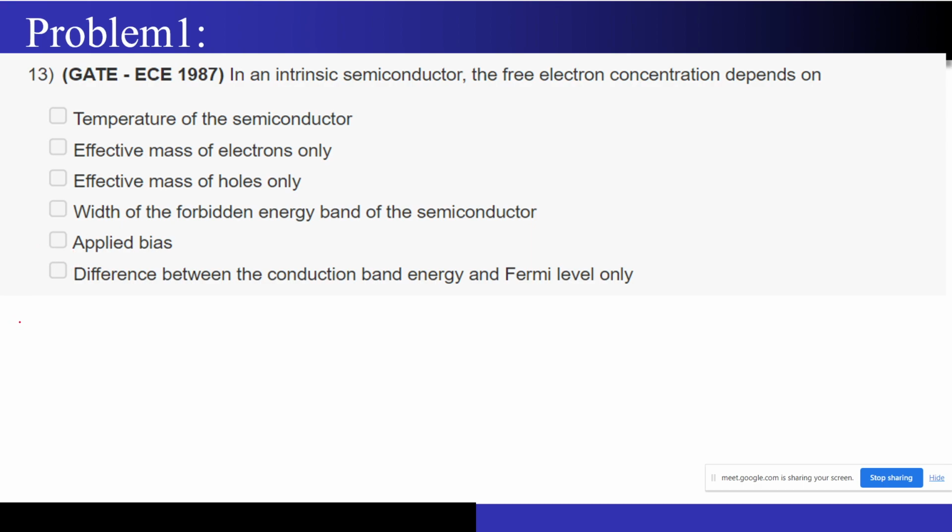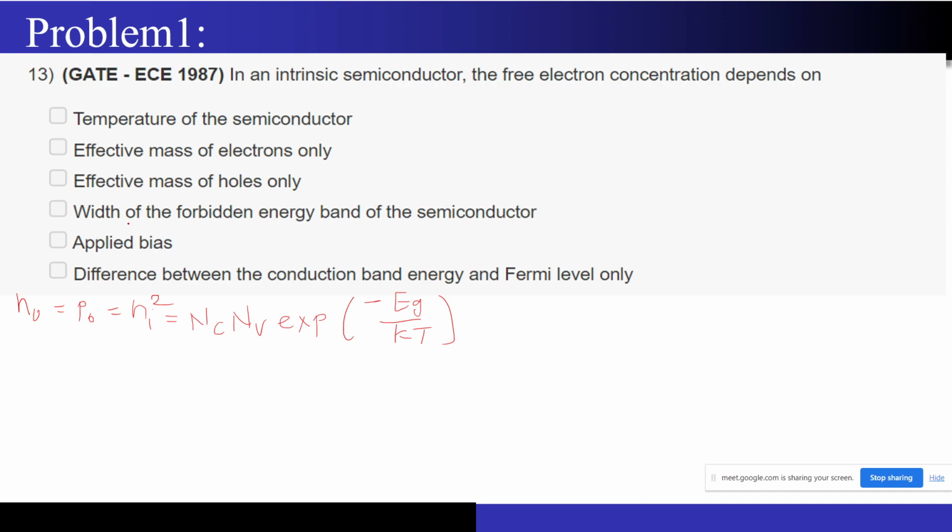First of all, we will write the formula for the free electron concentration. n0 is equal to p0 is equal to ni. I will write ni square over here so it becomes easier to write the expression: ni squared equals NC NV times exponential of minus Eg by kT. Using this formula, we will try to answer this question.